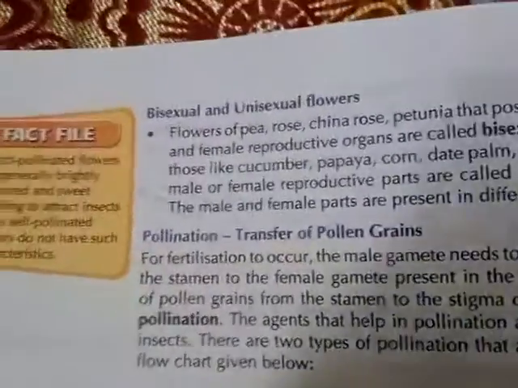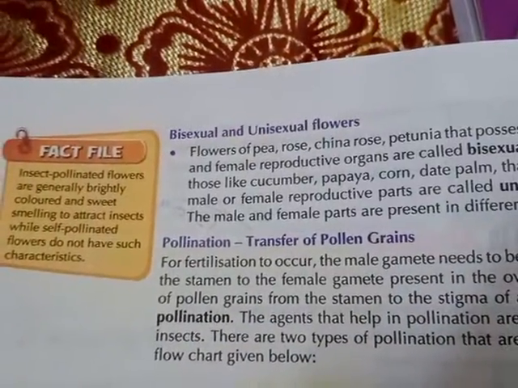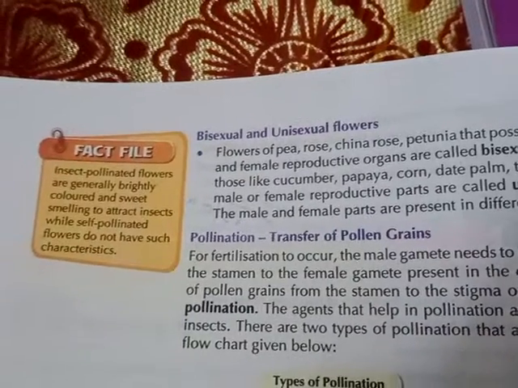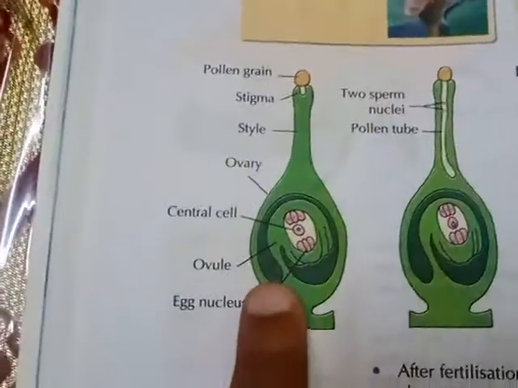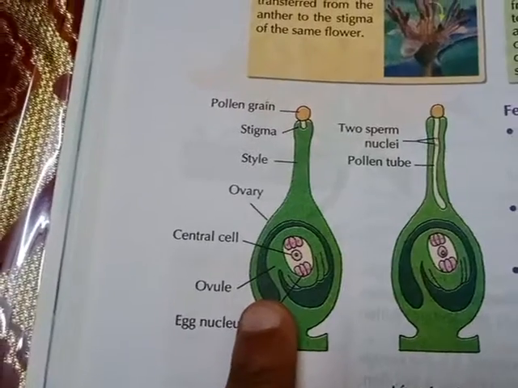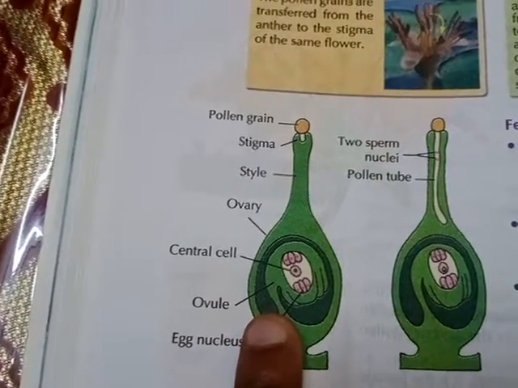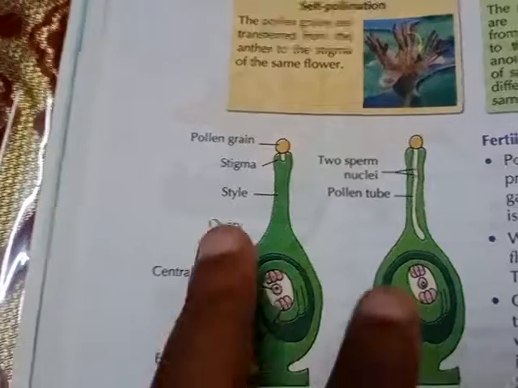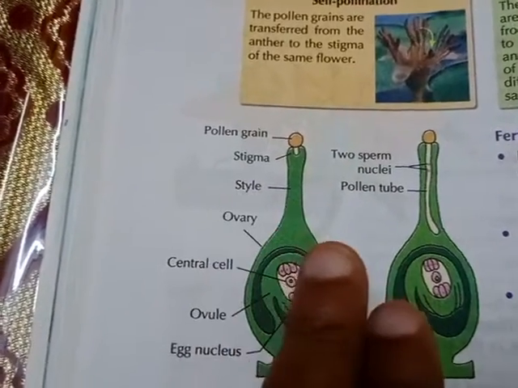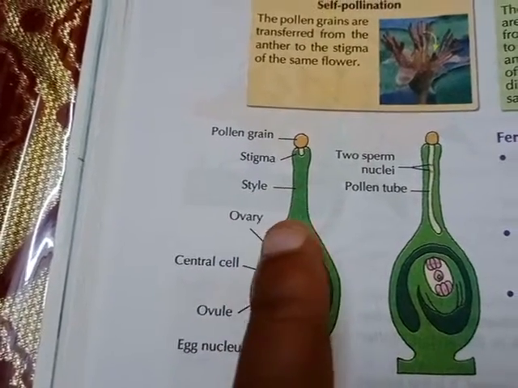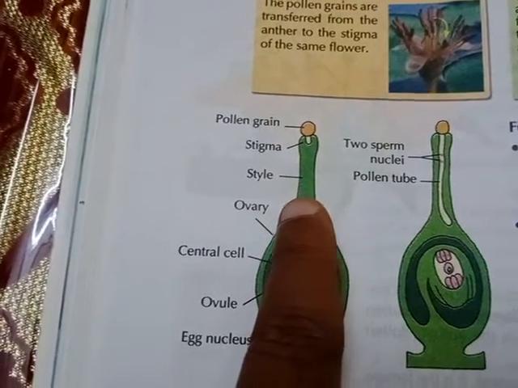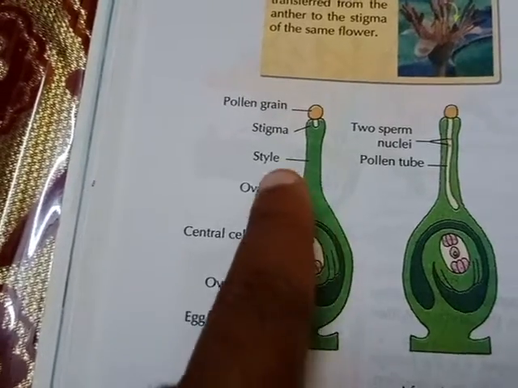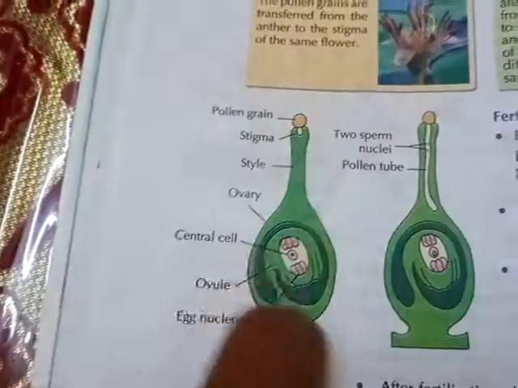For the fertilization to occur, the male gamete needs to be transferred from the stamen to the female gamete present in the ovary. That means, look at the picture here very carefully. For the fertilization to occur, the male gamete needs to be transferred from the stamen.